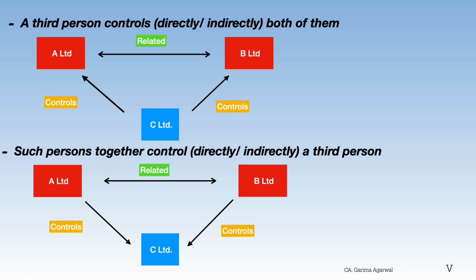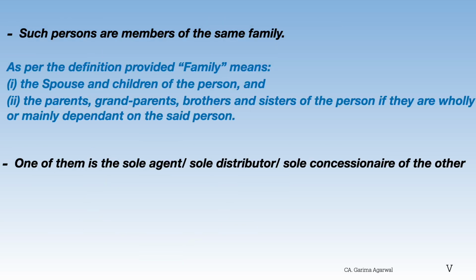That is, one of them controls directly or indirectly the other. The other example is such persons together control, directly or indirectly, a third person. Now let's suppose a vice versa situation where both A Limited and B Limited now control a third person, that is C Limited. Then by this virtue also they will become related persons.